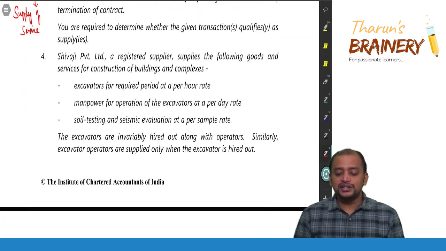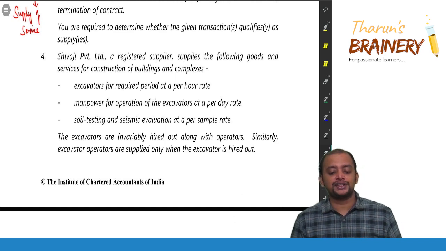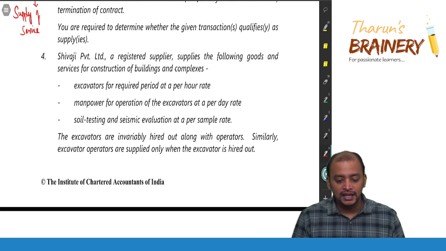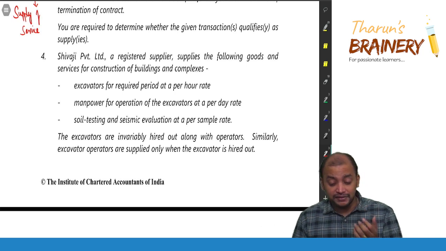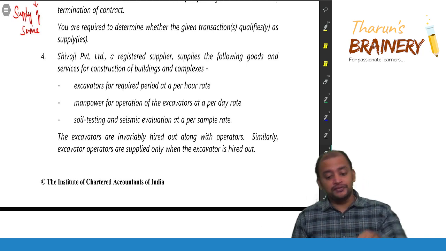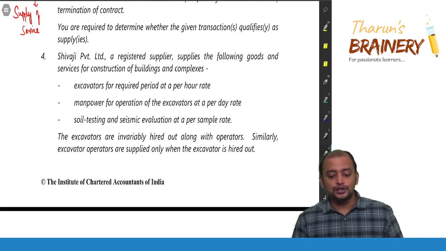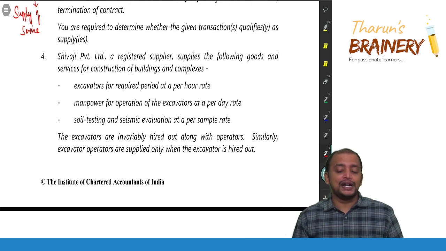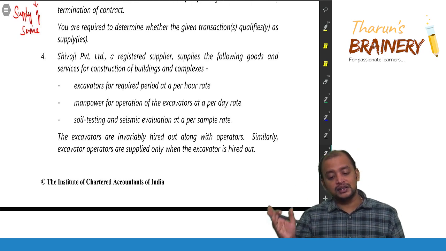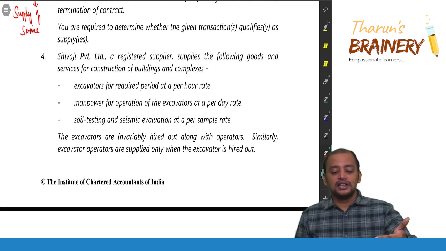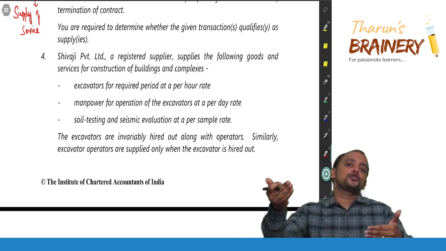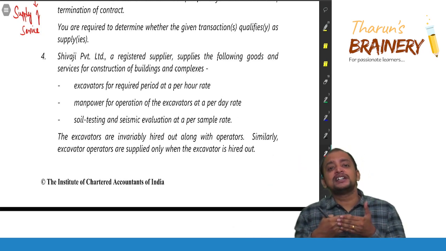Shivaji Private Limited, a registered supplier, supplies the following goods and services for construction of buildings and complexes. Excavators for required period at a per hour rate. Manpower for operation of the excavators at per day rate. Soil testing and seismic evaluation at per sample rate. The excavators are invariably hired out along with the operators. Similarly, excavator operators are supplied only when the excavator is hired out, which means hiring of excavators and manpower supply to operate excavators is naturally bundled in the ordinary course of business.